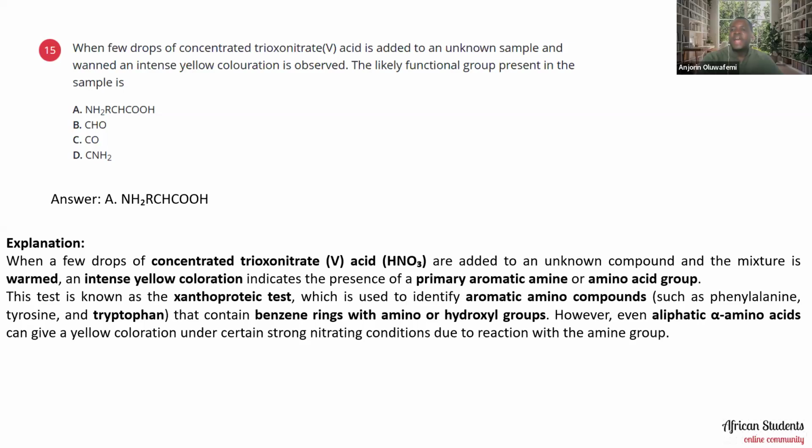However, even aliphatic alpha amino acids can give a yellow coloration under certain strong nitrating conditions due to reaction with the amine group. So the right option there is A, and the reason has been explained.